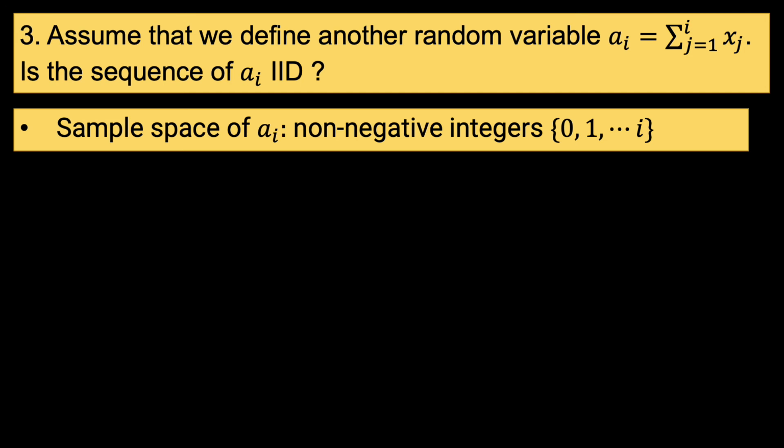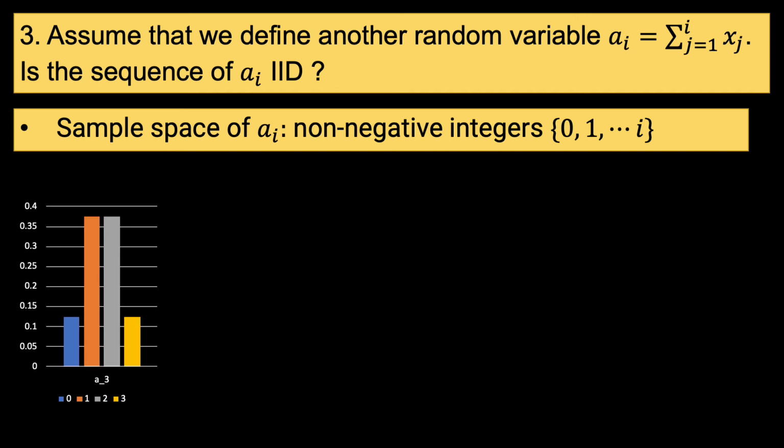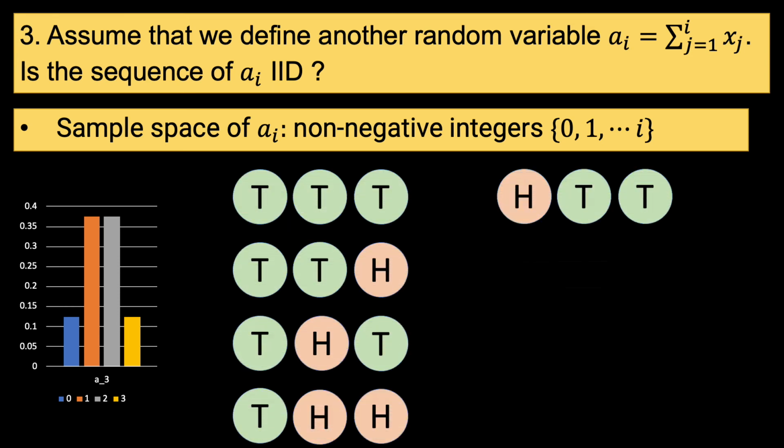Let us consider the case of a sub 3 or 3 coin tosses. This has a different sample space, and the probability of obtaining 0, 1, 2 and 3 heads is 0.125, 0.375, 0.375 and 0.125 respectively. This is because we have 8 possible outcomes as shown.